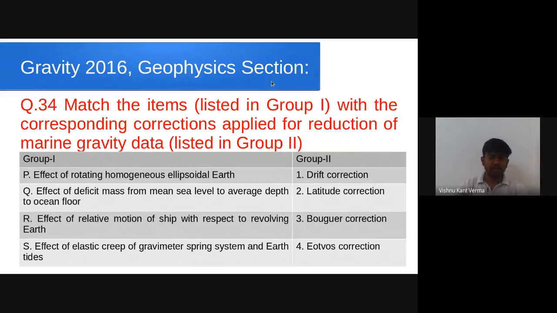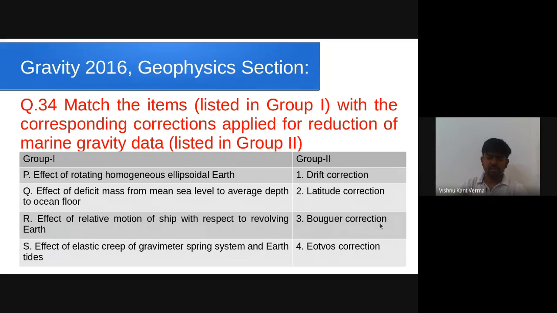This is a question from the geophysics section. We need to match the items in group 1 with their corresponding correction applied for reduction of marine gravity data in group 2. If we have to correct for the effect of a rotating homogeneous ellipsoidal earth, which correction will we apply? Drift correction, latitude correction, Bouguer correction, or Eotvos correction? Drift correction is applied for the correction of inelasticity of the measuring spring. So this cannot fit here. The effect of the rotating ellipsoidal earth is correlated with the latitude correction.